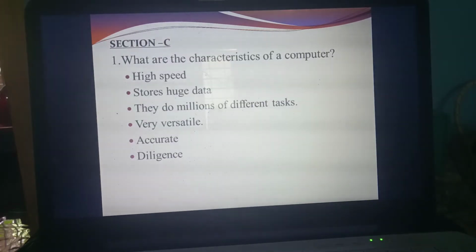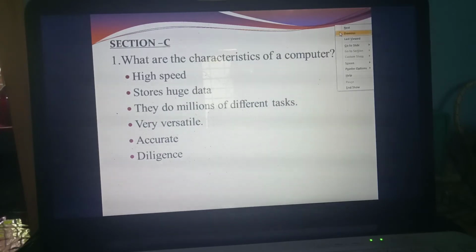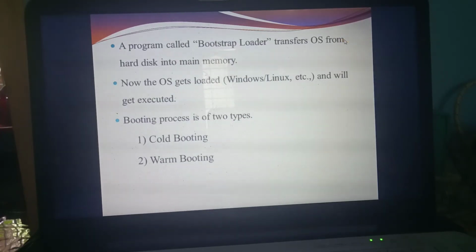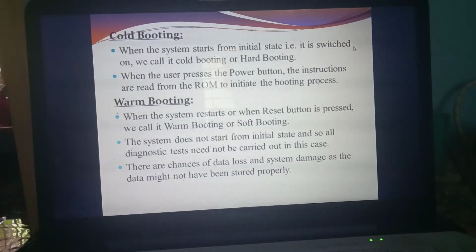Understand? So up to this the first chapter is over. What are the things we have discussed today? Booting of a computer. Then two types of booting, called cold booting and warm booting. Understand? With this the first chapter is over.